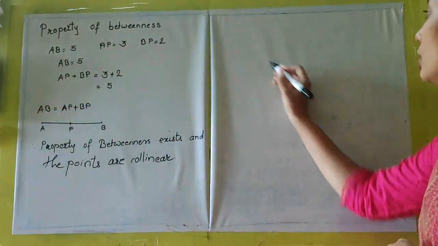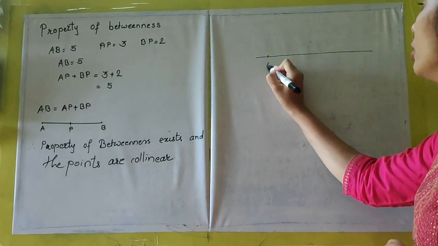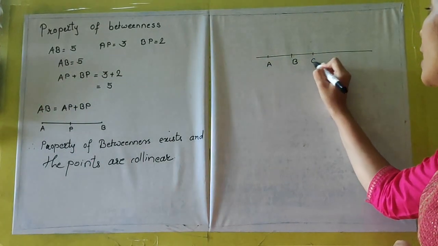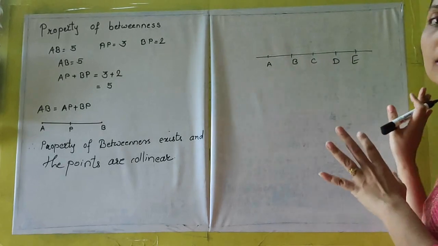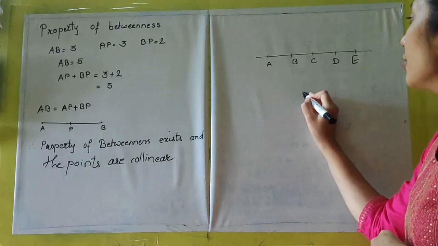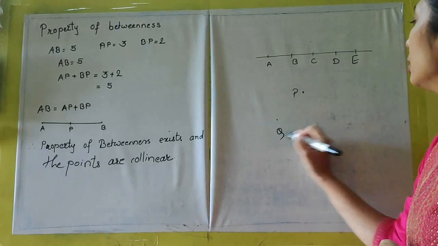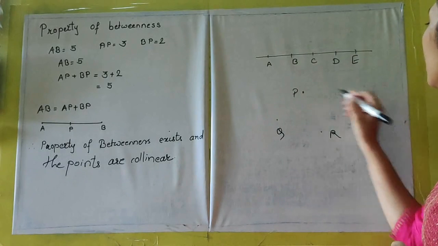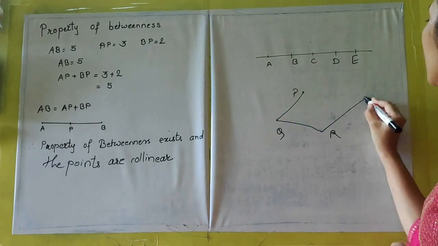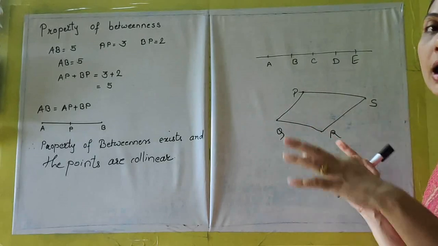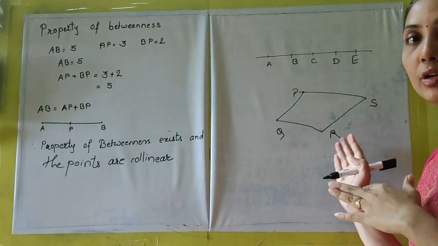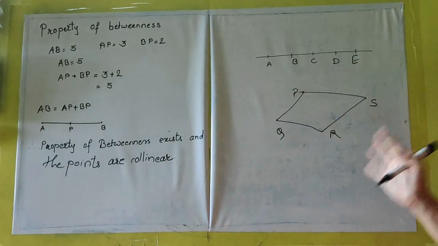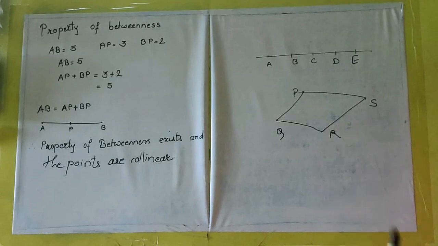I'll revise it for you. Collinear points are the points which lie along a straight line, which lie in one line. So these are all collinear points because they lie in a line. Now these other points don't lie along the same line, so these points are called non-collinear points. Fine. So this is just a revision for you regarding collinear and non-collinear points.